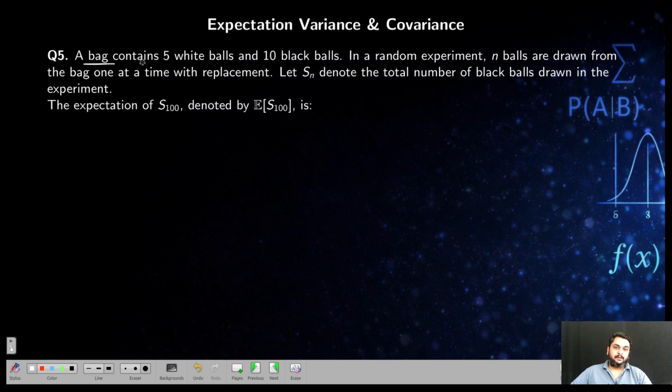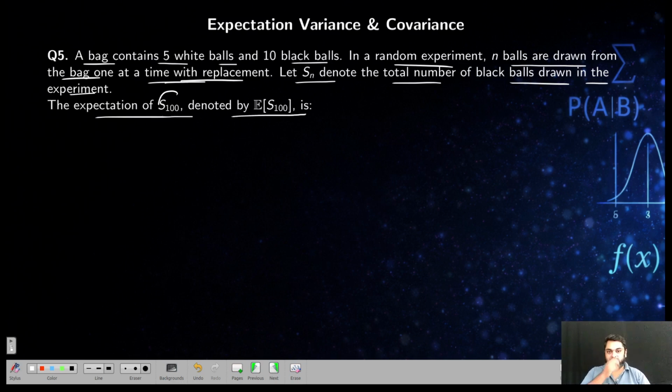Next, a bag contains 5 white balls and 10 black balls. In a random experiment, n balls are drawn from the bag one at a time with replacement. This is important: with replacement. Let S_n denote the total number of black balls drawn in the experiment. The expectation of S_100, denoted by E of S_100, is, this is a random variable for n equal to 100, and they are asking the expected value of such experiments with n balls.